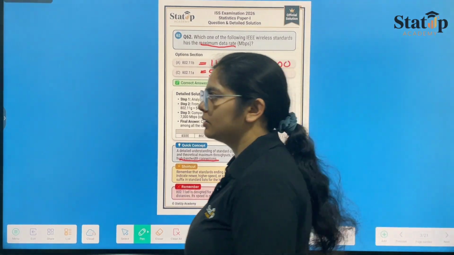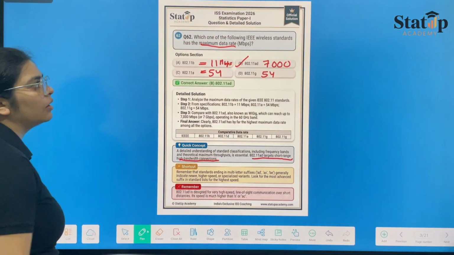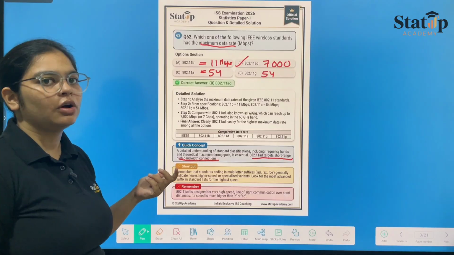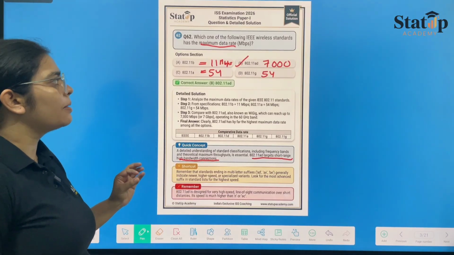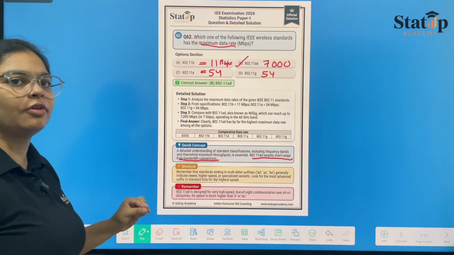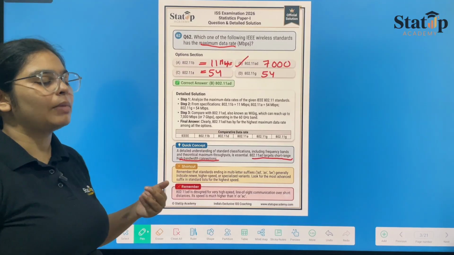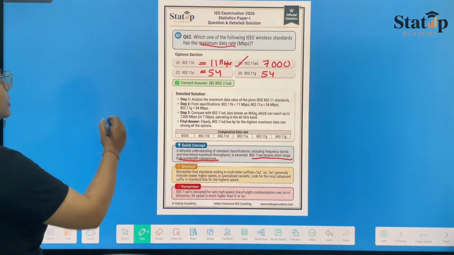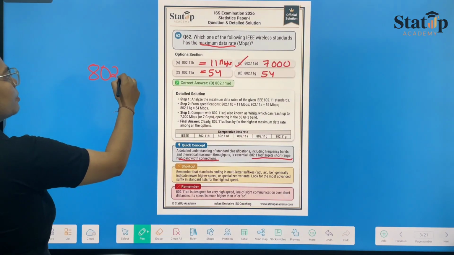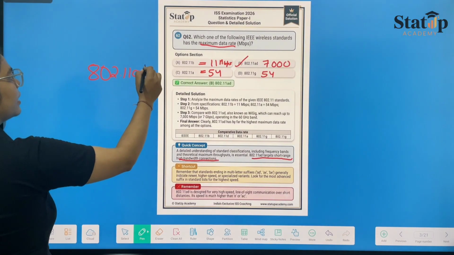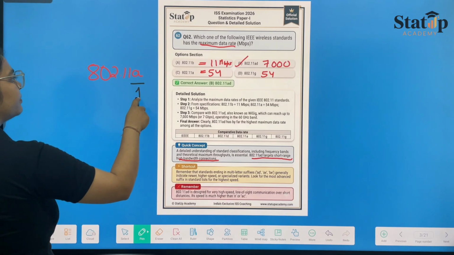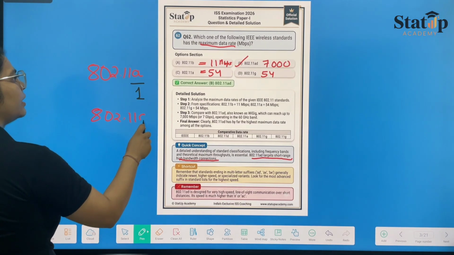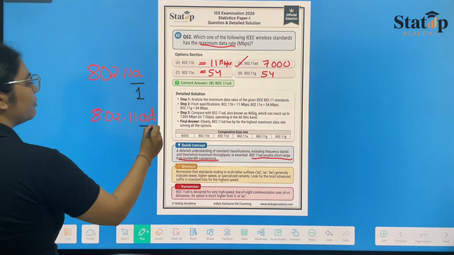And one more thing: if we don't know the background of these kinds of questions, then how can we solve this in the examination? The more alphabets after the dots, the higher the maximum data rate in Mbps. If suppose it is 802.11a, then the number of alphabets is 1, and 802.11ab, the number of alphabets is 2.